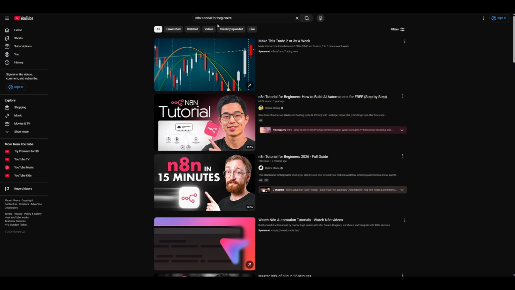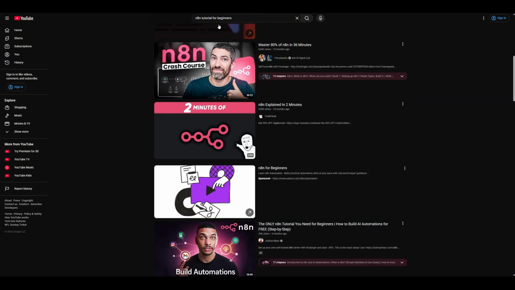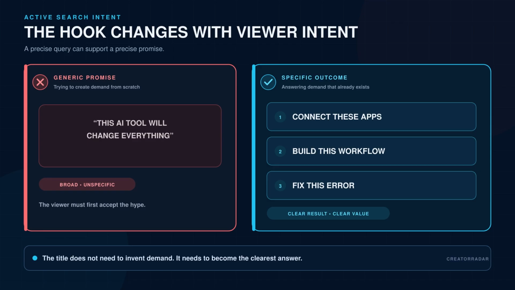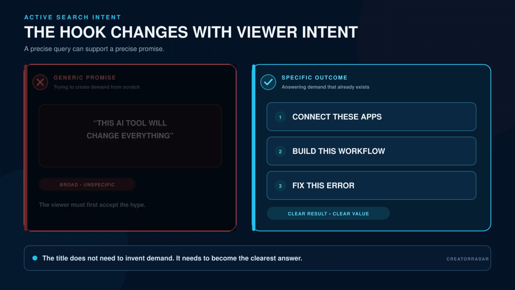Instead of a generic promise like, "This AI tool will change everything," the tutorial can promise a specific outcome: connect these apps, build this workflow, or fix this error. The page can reinforce the same job. That also makes the demonstration watchable.